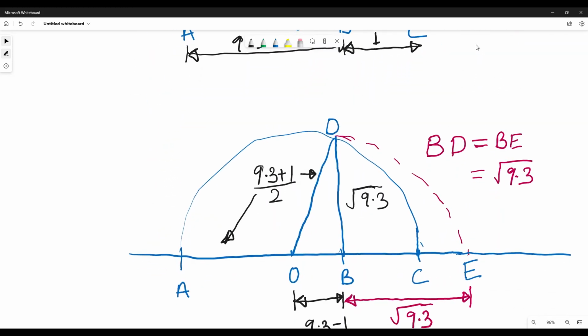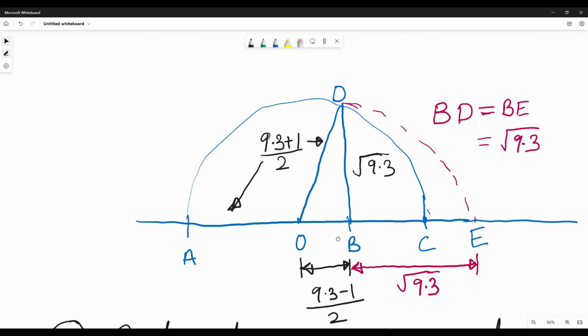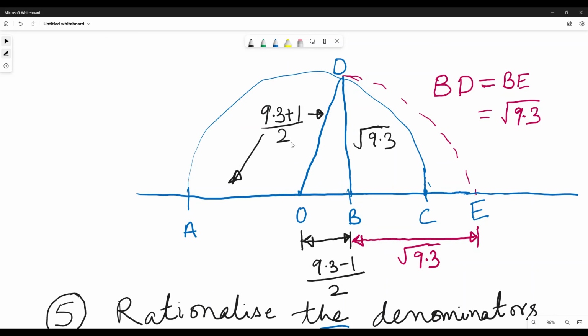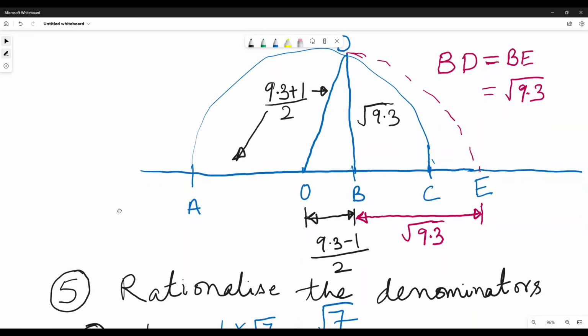And the same thing, you can see this OB is 9.3 minus 1 by 2, and this is the radius. So both will be the same. AO and OD will be the same, 9.3 plus 1 by 2. And if you work it out, you will see that BD is root 9.3. And if you take the center as B and radius as BD and make a semicircle or arc with a protractor, then this will cut the number line at E. The BE will be root 9.3. You can pause the video. Always you can pause the video and understand it.